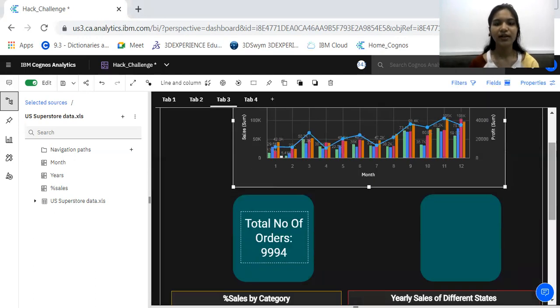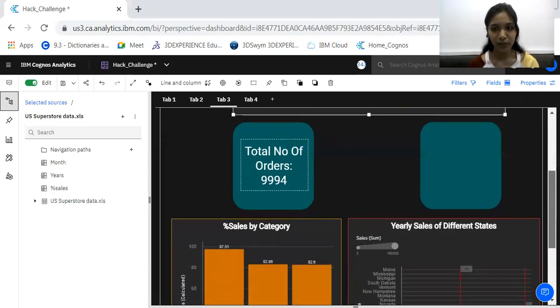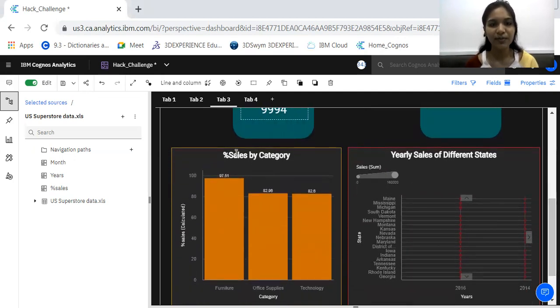Moving forward, the total number of orders that were done by the Superstore in the course of 4 years is 9,994, and the number of states in which they provided their service is 50. This graph shows the percentage sales by category. That is, the category furniture was accountable for 97.51% of the percentage sales. Percentage sales is basically calculated using the total expenses divided by the total sales in that category.